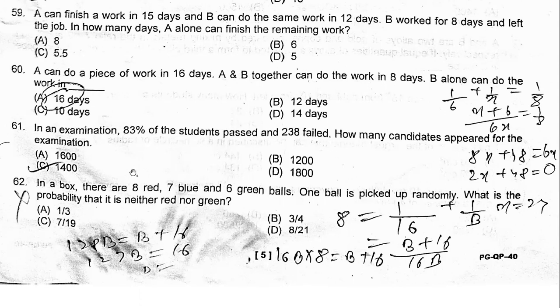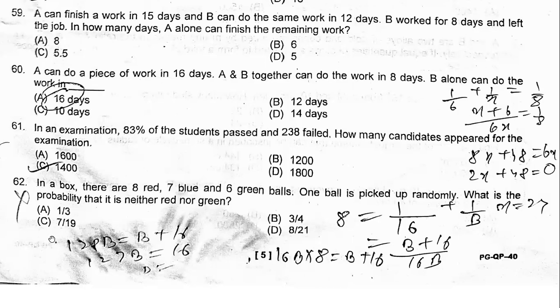Now how many candidates appeared? Let's say X is the number of candidates. 83% passed, this is unnecessary data right now. 17% failed, that is our useful data. And 17% of X is equal to 238. Find the value of X, which is around 1400. That is the exact value. So from the given data, you have to extract data which is useful for your question and then solve. Don't keep thinking about this.